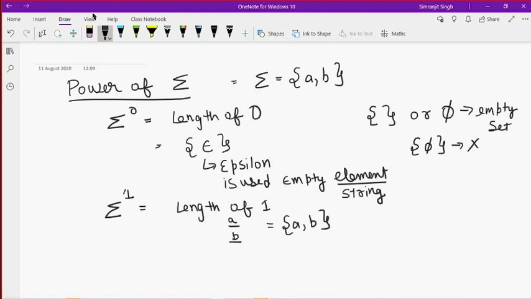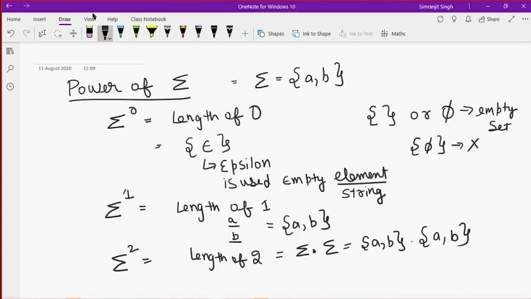In the same way, for sigma to the power 2, I want the set of all strings of length 2 defined over the input alphabet A and B. We can also write it as sigma times sigma. This contains A or B, and that also contains A or B. If you cross multiply, you get the same: A A, A B, B A, B B.